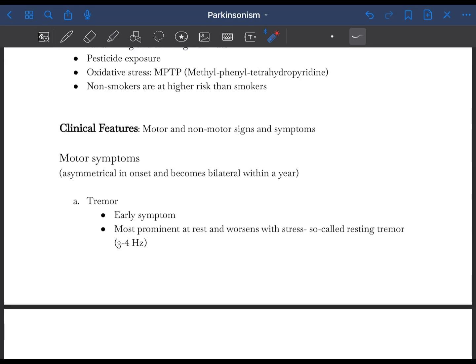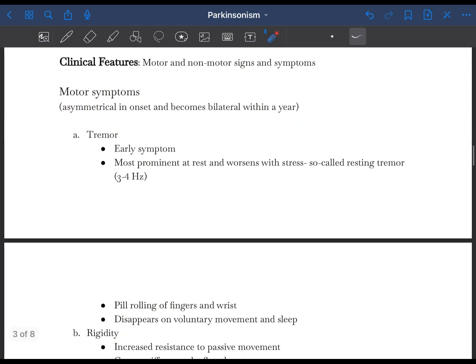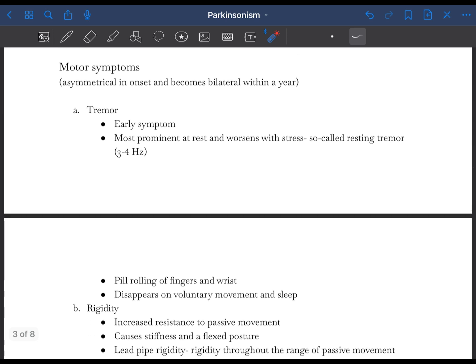Now let's move on to the clinical features of Parkinson's disease. There are two categories of clinical features, the motor symptoms and the non-motor symptoms. First let's talk about the motor symptoms. Motor symptoms are asymmetrical in onset and gradually become bilateral within a year. It includes the TRAP symptoms that we talked about.